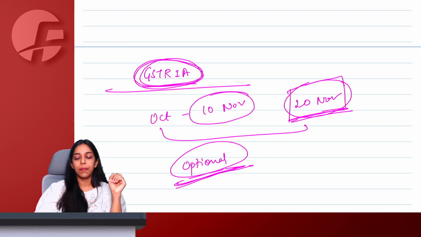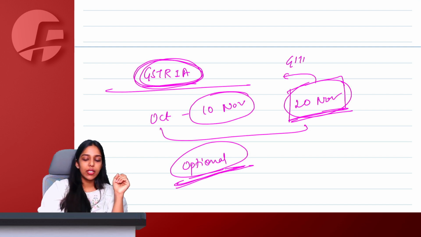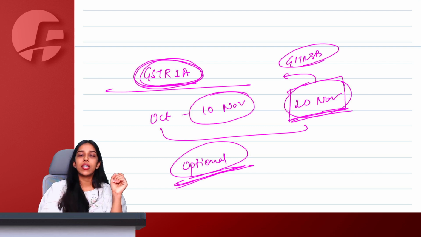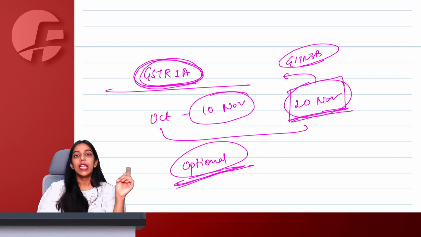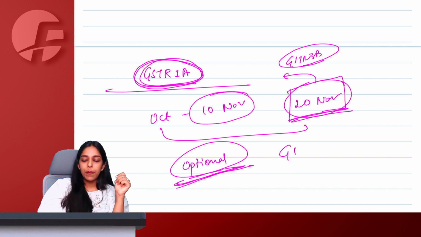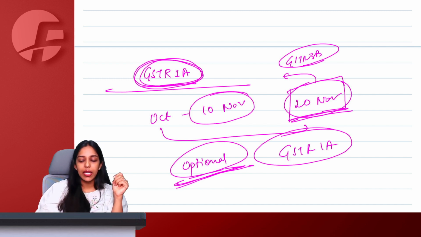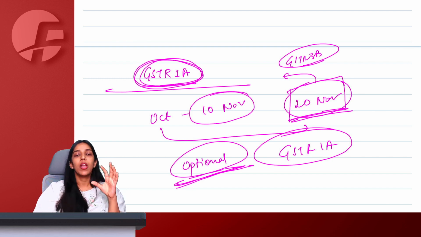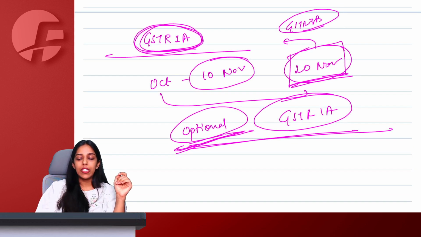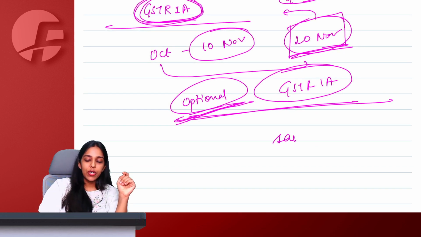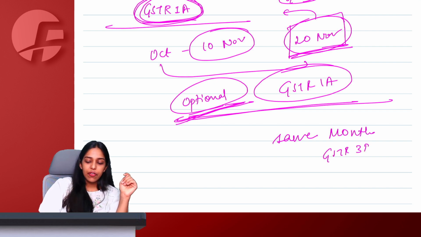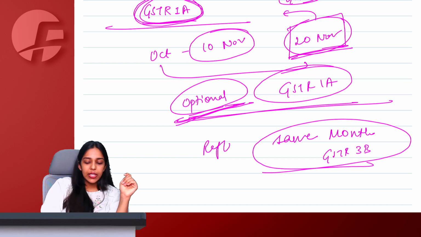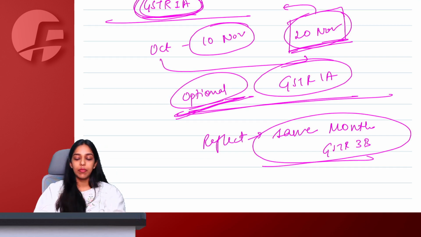But here you have an option that before filing GSTR 3B, after filing GSTR 1, if you want, you can file an optional return named GSTR 1A. In this form, you can declare your missed invoice or make any amendment or rectification that you want to. The effect of the same will reflect in the same month in your GSTR 3B.